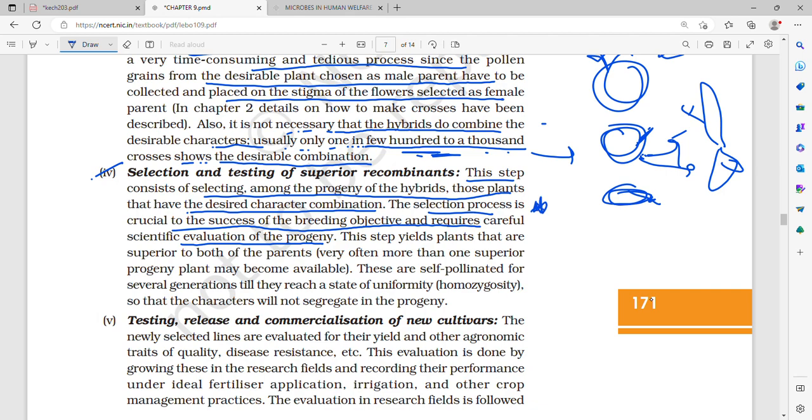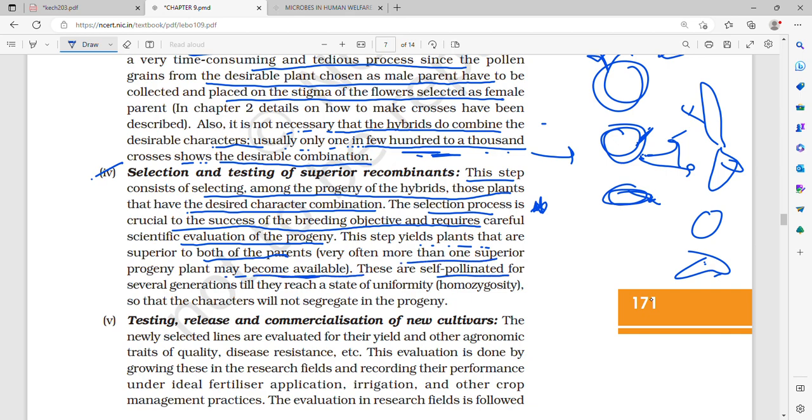Our objective was to get tomato as well as, let's say, sweet potato, because sweet potato is a stem modification. It requires careful scientific evaluation of the progeny. This step yields plants that are superior to both of the parents. Very often more than one superior progeny may become available.